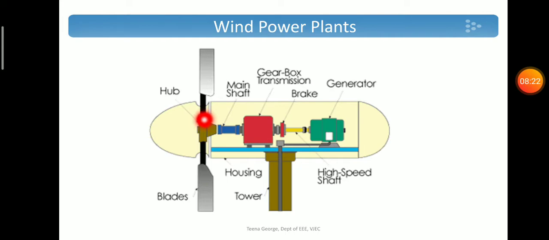And the turbine rotor will be connected to a shaft that is usually a low speed shaft, which runs at low speed. But as we all know, the generator should run at a speed near the synchronous speed. So the generator should have a high speed. For converting this low speed to high speed, there will be a gearbox arrangement. And also there will be a number of converters for connecting to the grid. We can see another diagram.